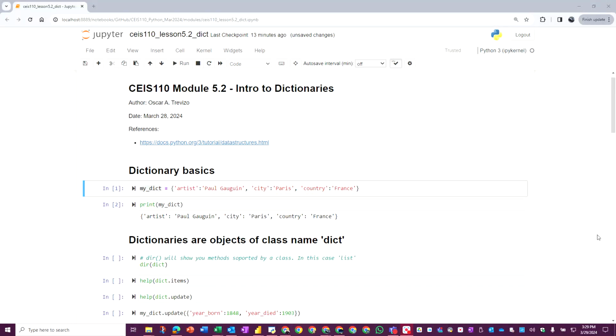So that's the first introduction to your dictionary. In the next video, we're going to talk about dictionaries in terms of objects. As you remember in the previous lesson when I talked about lists, we discovered that lists are actual objects, and so are dictionaries. So we'll be right back, and I'll talk to you soon. Take care.